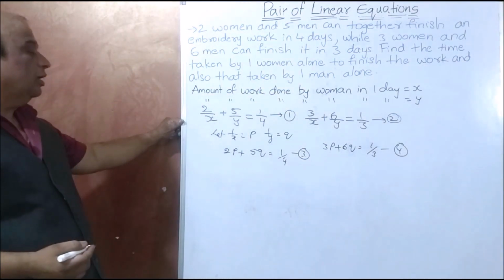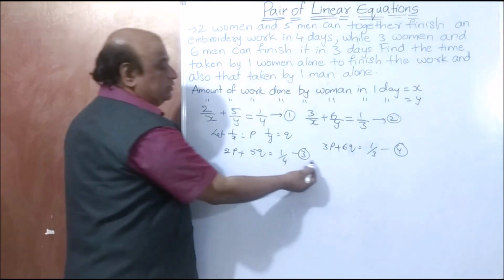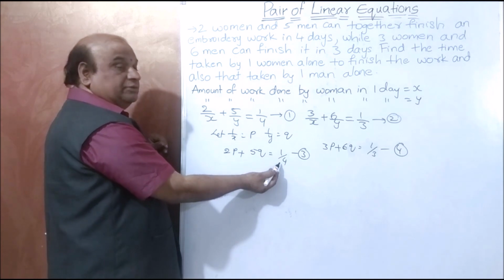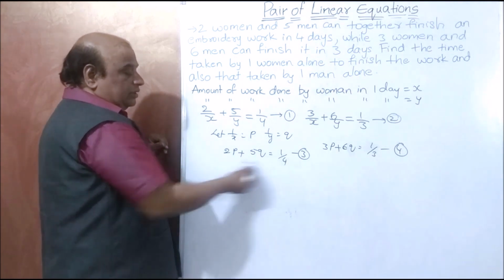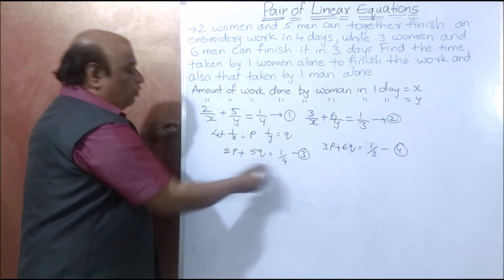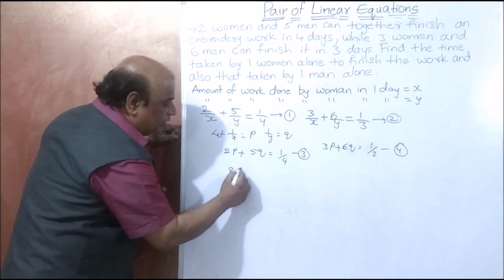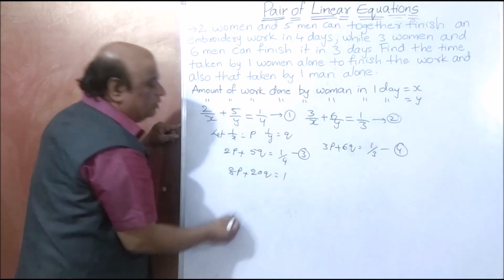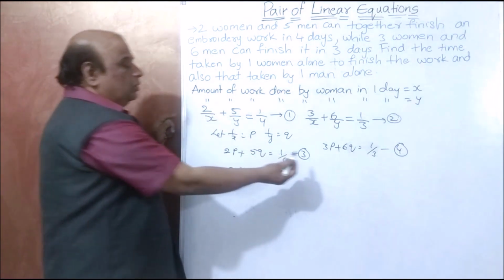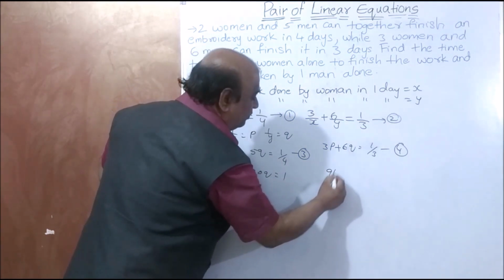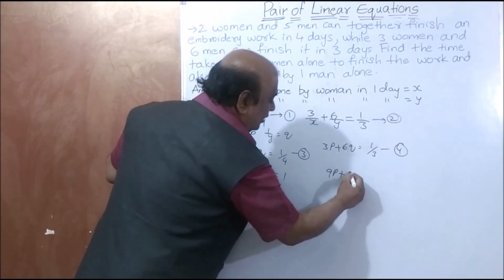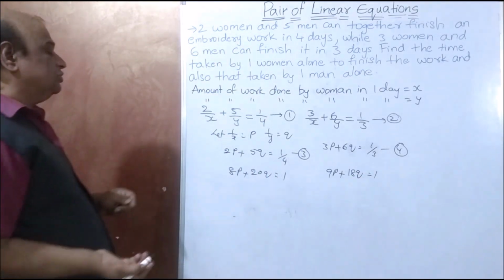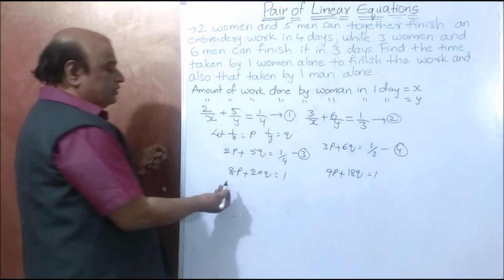Here, how to solve this third equation and fourth equation? Actually, these are fractions. Take cross multiplication. 4 twos are 8p plus 20q is equal to 1. Taking cross multiplication here also, you get 9p plus 18q is equal to 1. By the substitution method, we can solve these equations.